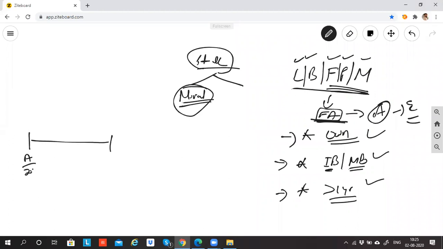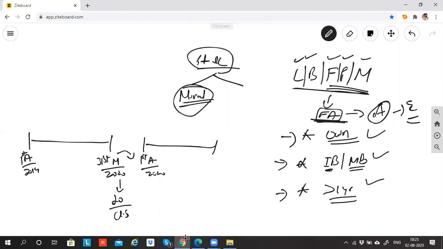So this is 1st April 2019. This is 31st March 2020. And then immediately after 31st March, we have the next day, 1st April 2020. So I have 20 laptops here. This is closing stock. When I carry forward this 20 into the next year, on the first day, this closing will become opening stock. So at the end of the financial year, if any stock is left unsold, it's called closing stock, which will become opening stock immediately the next day of the new financial year.